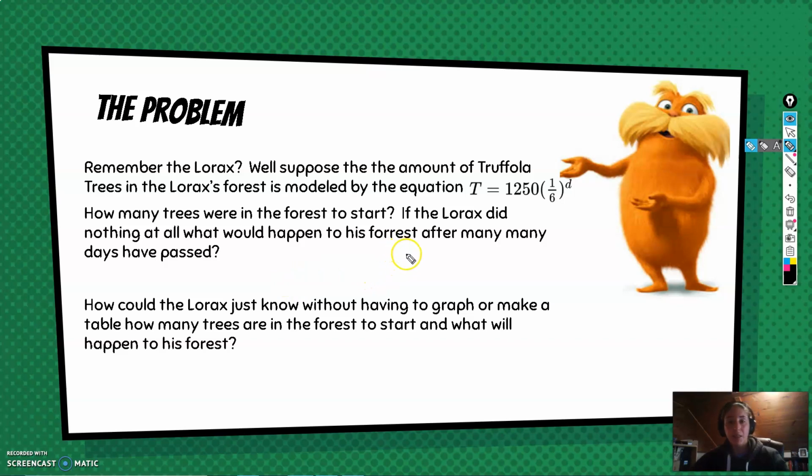So as you know, the Lorax is a naturalist. He doesn't look like he uses a Chromebook. He doesn't look like he uses a graphing calculator. I mean, he doesn't even wear pants, for crying out loud.